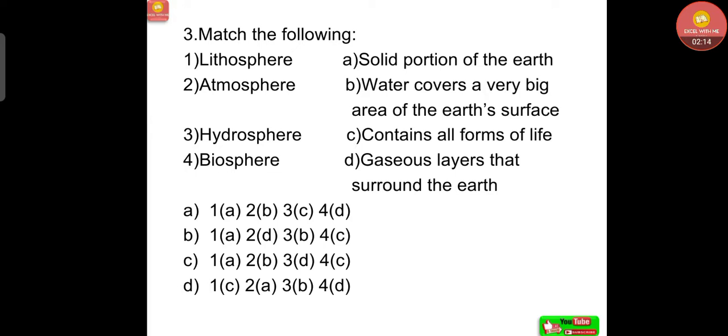Correct answer, option B: 1, lithosphere, that is A, solid portion of the earth; 2, atmosphere, that is D, gaseous layers that surround the earth; 3, hydrosphere, that is B, water covers a very big area of the earth's surface; biosphere, that is option C, contains all forms of life.